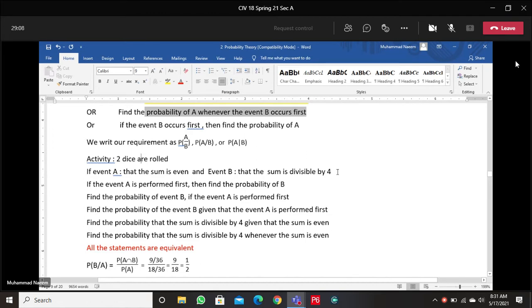Let's say if event A is performed first, then we can find the probability of B. This is conditional probability of B when A is performed first. For your convenience, as we have defined here, denote it with B and denote this event with A.